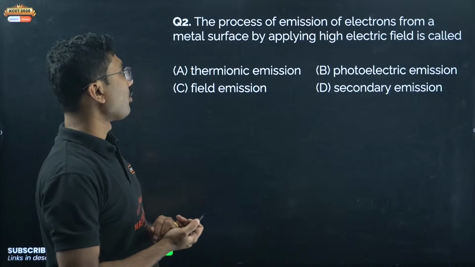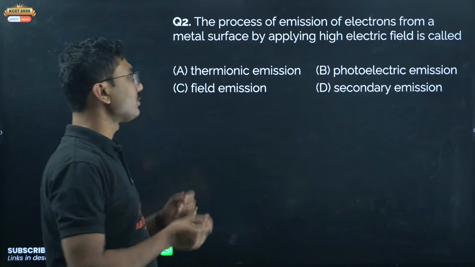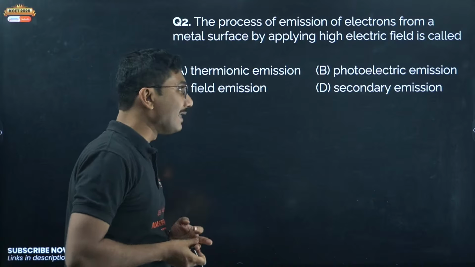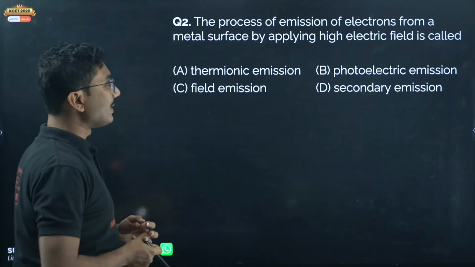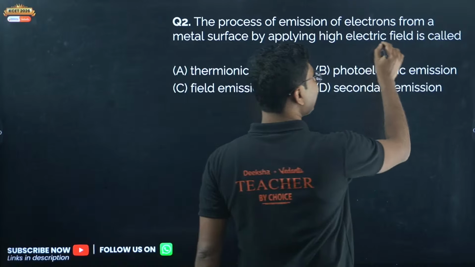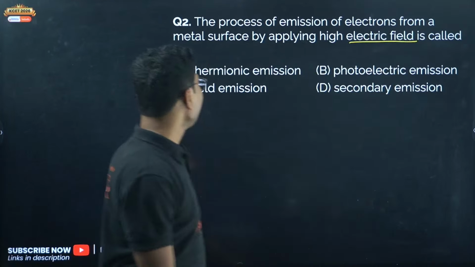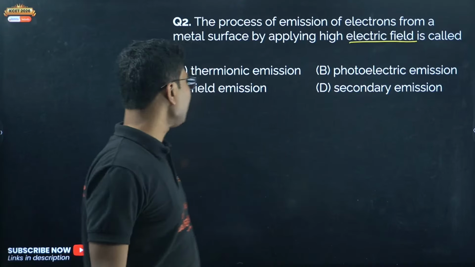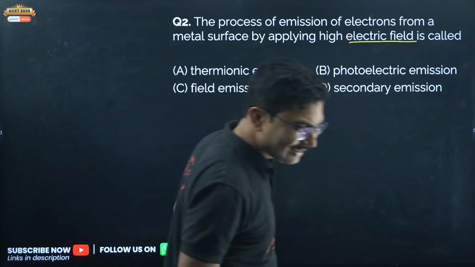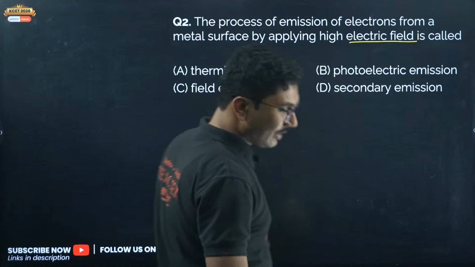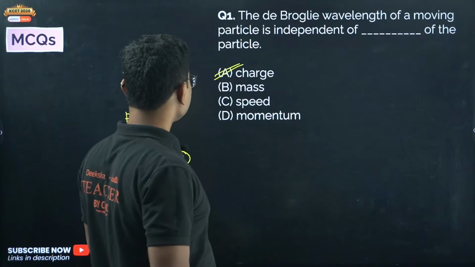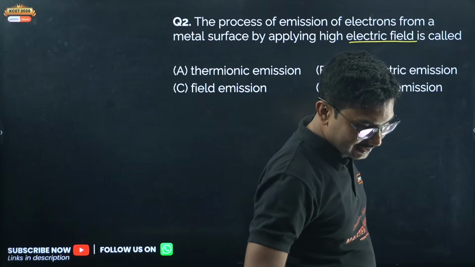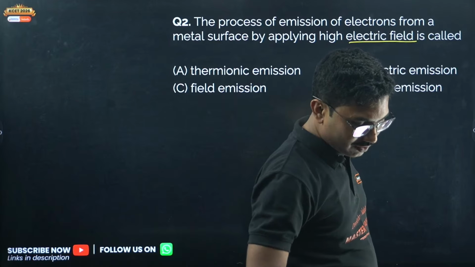Next, the process of emission of electrons from a metal surface by applying a high electric field is called thermionic emission, photoelectric emission, secondary emission, or field emission. The name suggests it is easy. This one, Nagaraj, 1A is correct. Question number 2.